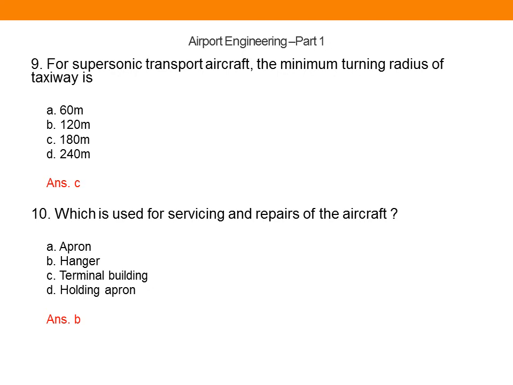And terminal building is the initial area of an aircraft where the passengers are coming, and all the facilities are provided for the passengers, like they can take tickets, they can give baggages, like that. Okay, that building is known as terminal building. And the next one is a holding apron. Holding apron is usually used to hold the aircraft for a short period. So the correct answer for the question is, the component which is used for servicing and repairs of aircraft is option B, hangar.